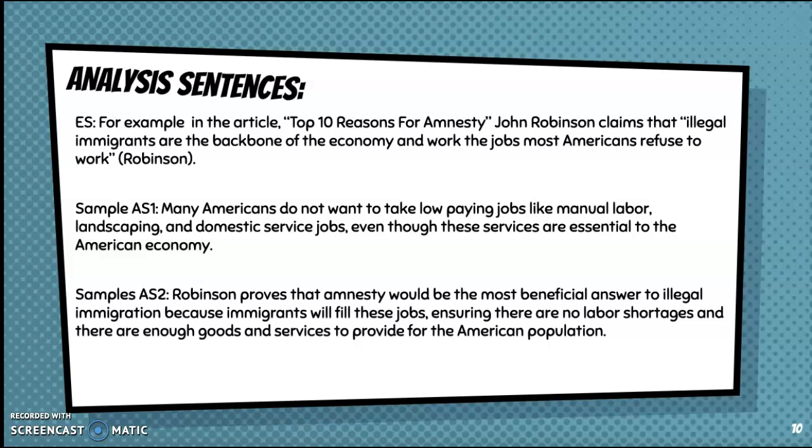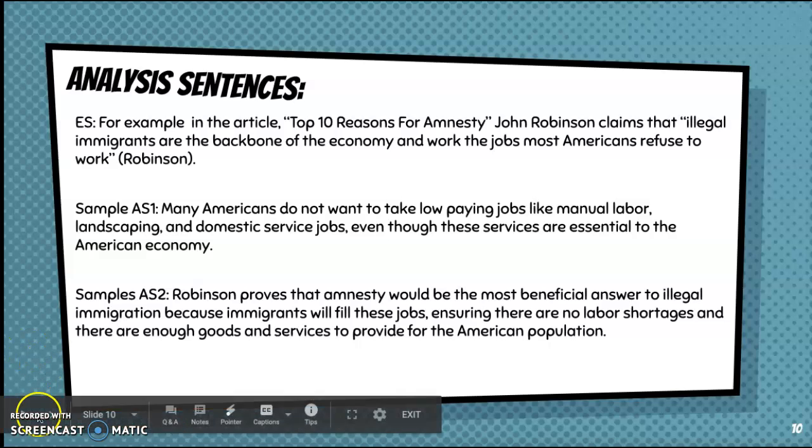Your second AS is where you really hit home, you connect back to your argument. So you're saying Robinson proves that amnesty would be the most beneficial answer to illegal immigration because immigrants will fill these jobs, ensuring there are no labor shortages and there are enough goods and services to provide for the American population. So you're really hitting home, you're really linking back to your main claim here.